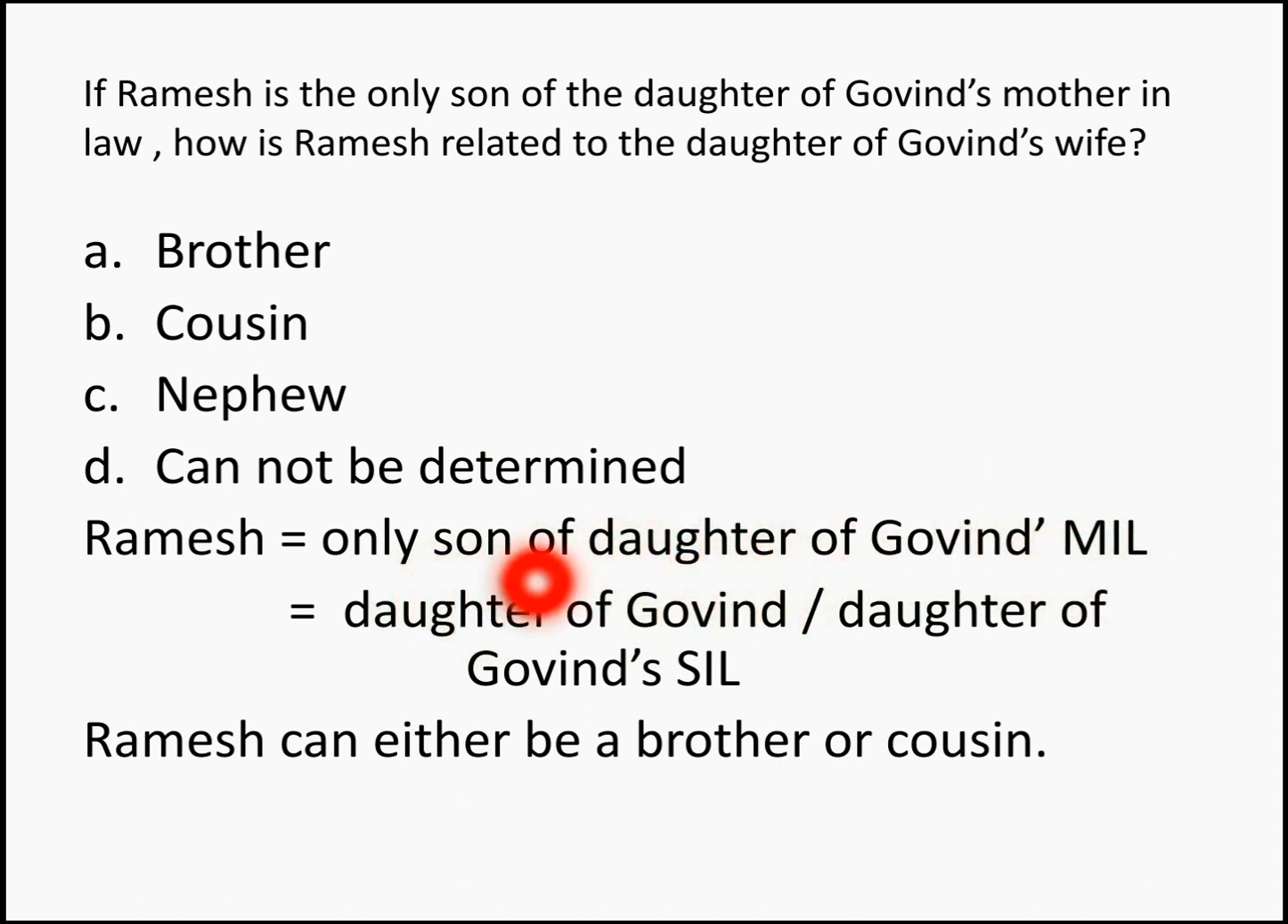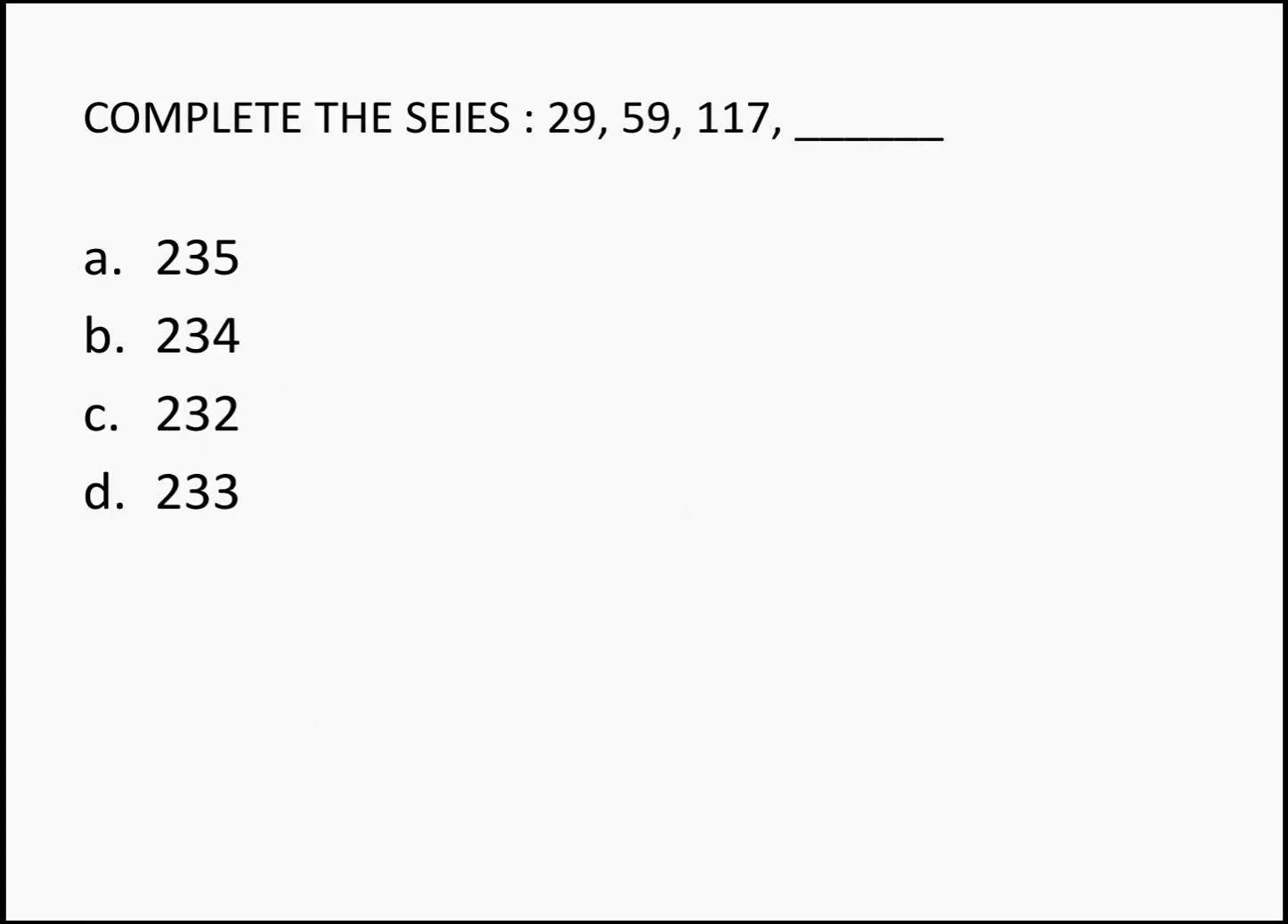So this only son can be son of either Govind's wife or daughter of Govind's sister-in-law. Right? So there are 2 options. So this makes you in an ambiguous situation. So the answer for this question is cannot be determined because there are 2 possible cases. So we cannot derive a conclusion from that. Okay. Moving on to the next question.